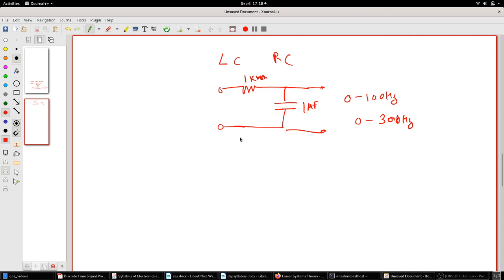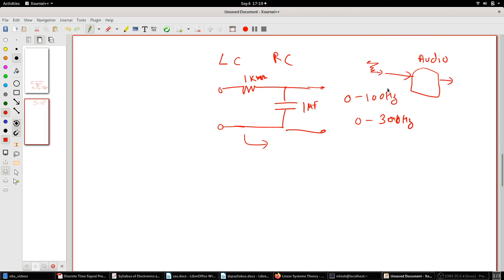Now, this circuit is right now in your product. Think about a product doing audio processing, where an input comes in, I process it and want to process it further and store it somewhere.